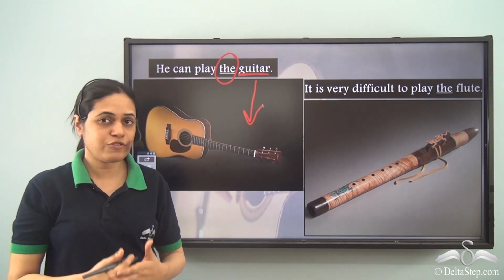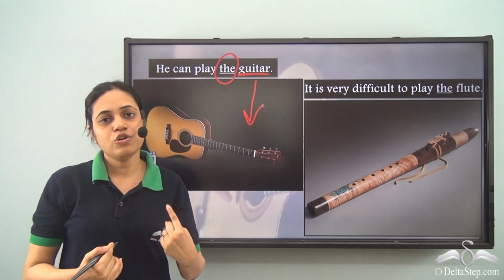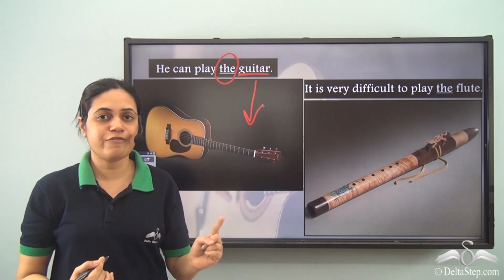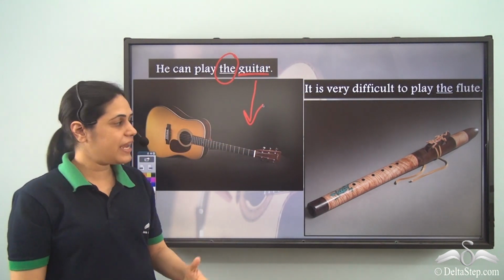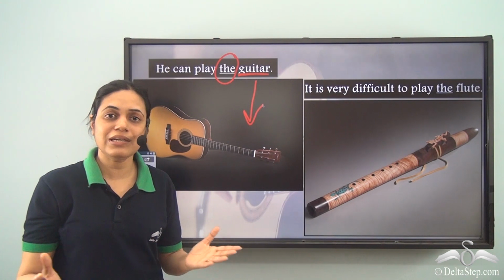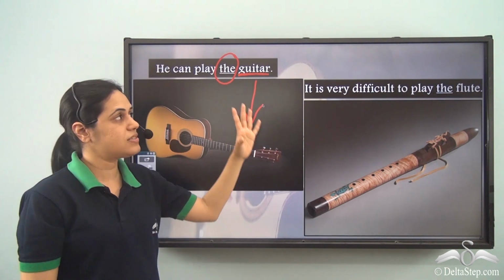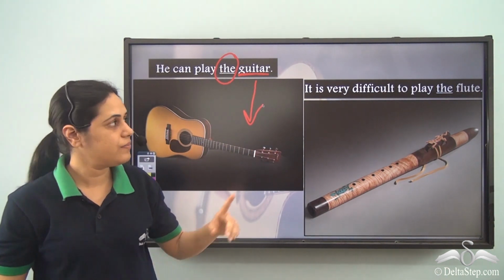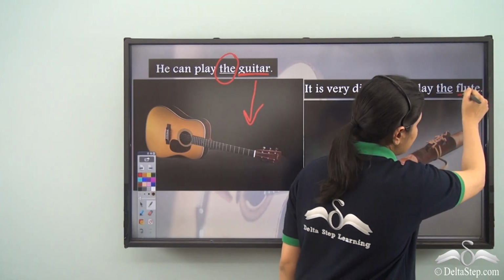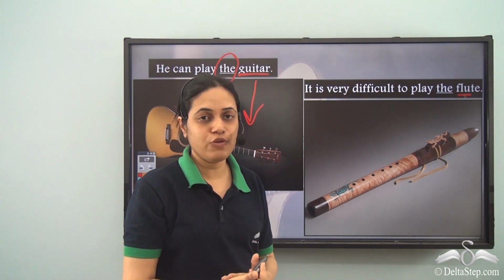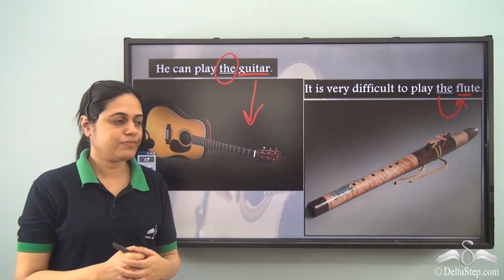But if I have to say I have a guitar, it means I have just one guitar with me. So in that case, I use a before guitar. But over here, he can play the guitar means he can play any guitar among all the guitars available in the world. So guitar refers to the class of guitars. That is why I have the here. It is very difficult to play the flute. Again, flute refers to the entire class of flutes, so the is used before flute here.